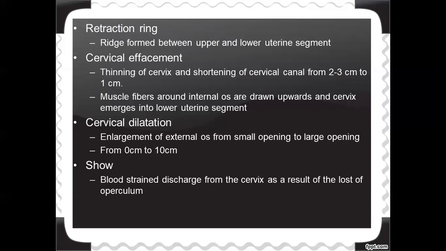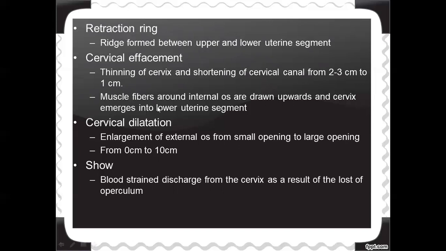But when the cervix ripens, the cervix starts to thin and the cervical canal starts to shorten, and when shortened, the cervix will be only 1 centimeter in length. Understood? So thinning of the cervix and shortening of the cervical canal to 1 centimeter is termed cervical effacement.